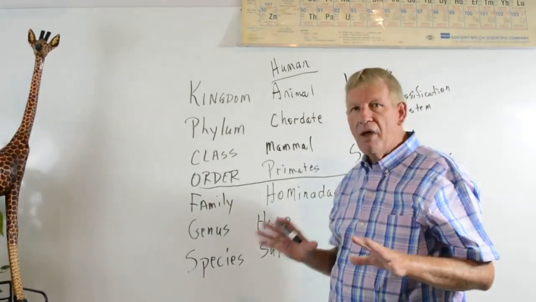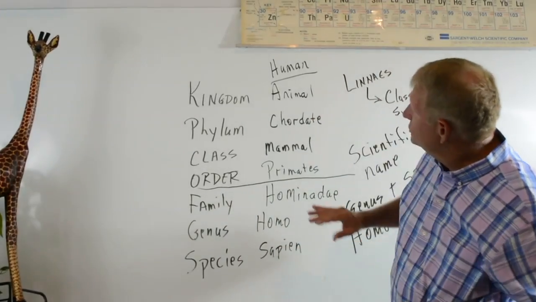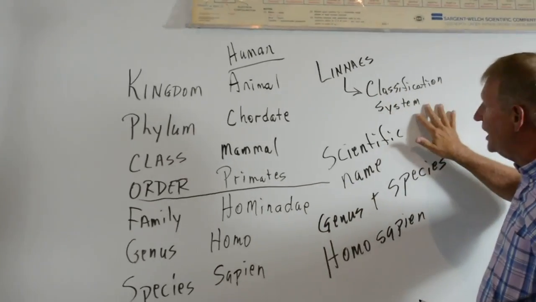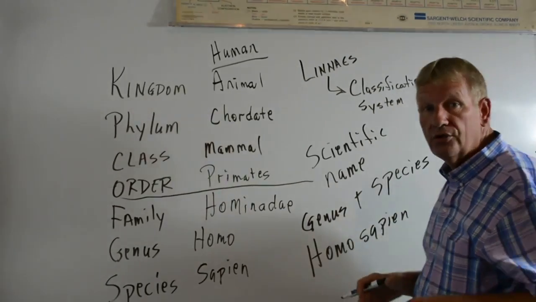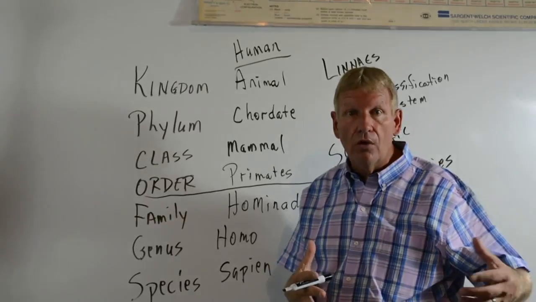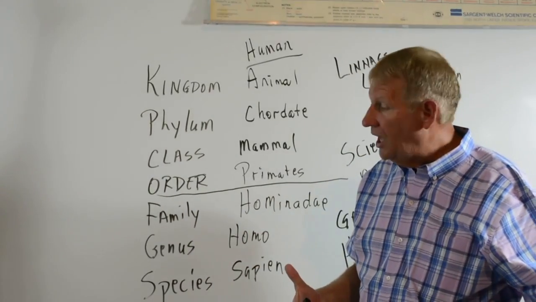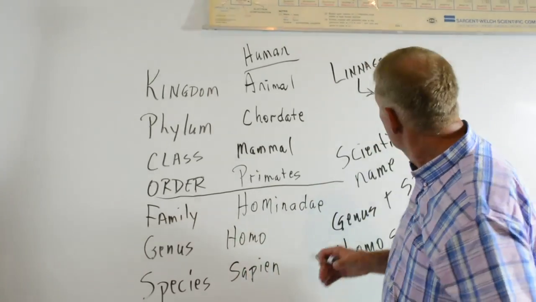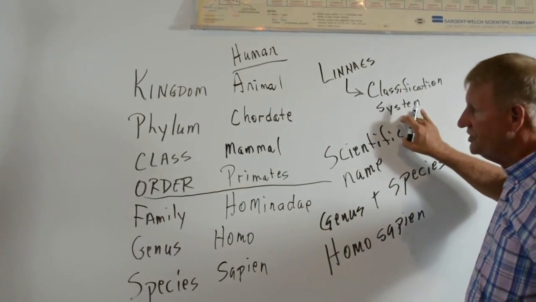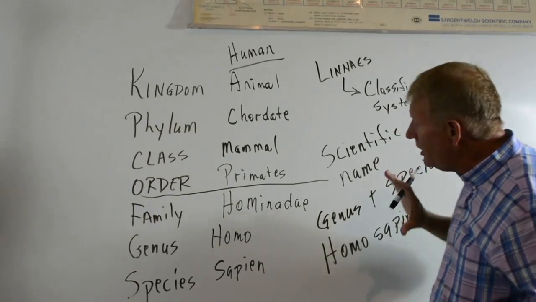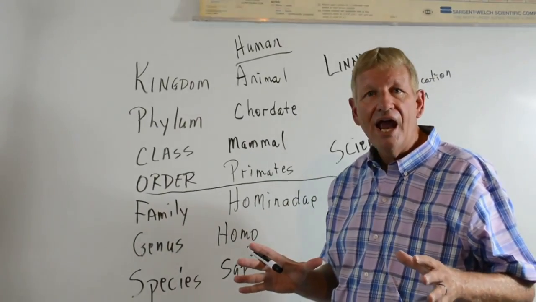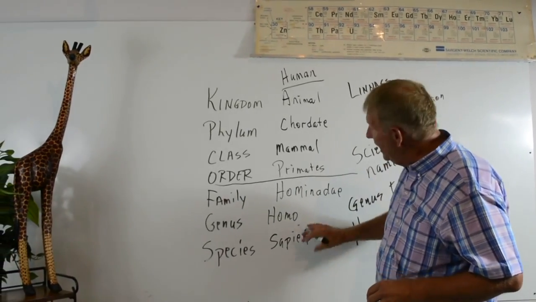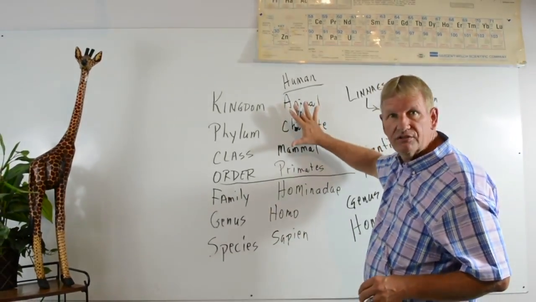So I want to just make sure that we've got this. Once again, who did this? Linnaeus did the classification system. You're kind of getting into this class, you're learning, and the test is important, but I'm more interested in you really understanding science. So Linnaeus came up with this classification system. Why is this important? Because we don't have to identify every single organism. We can just give the scientific name for that organism, and it defines all of the characteristics of that organism.